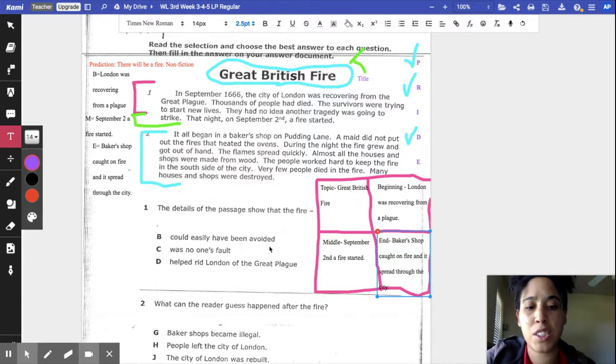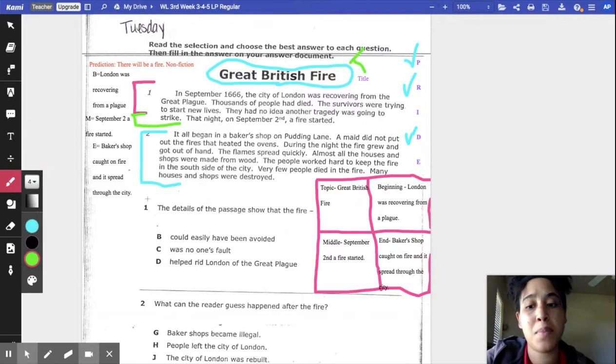In the passage right here towards the end, it says a maid did not put out the fire that heated the ovens. So I think it could have been easily avoided if the person had put out the fire before this accident happened. Let's put a question mark on that one because that could be our answer. Okay. C, was no one's fault. The details in the passage show that the fire was no one's fault.